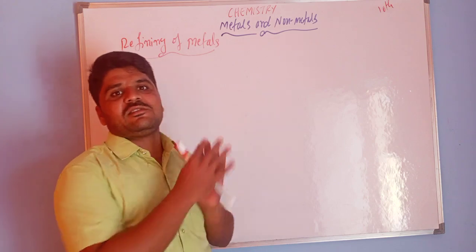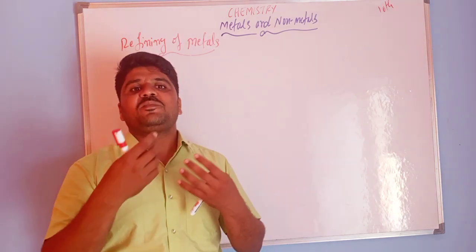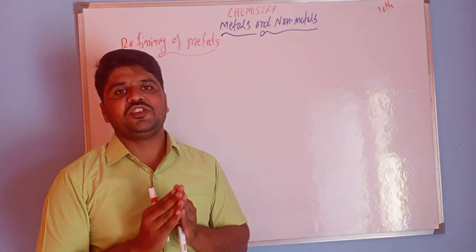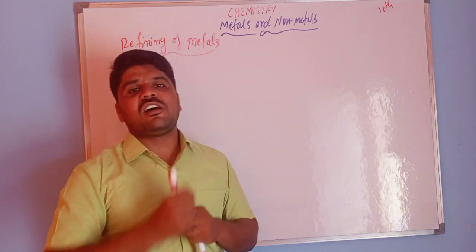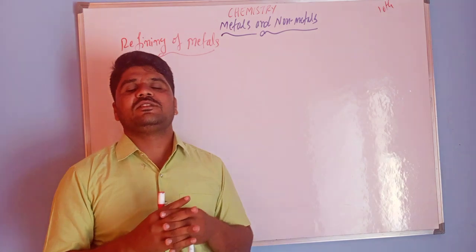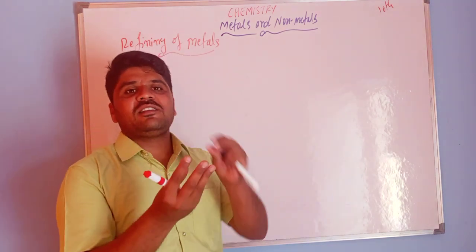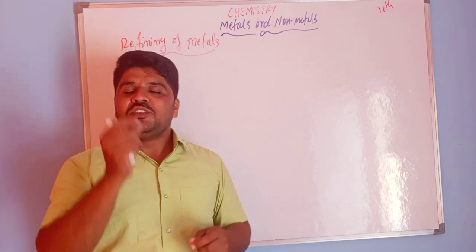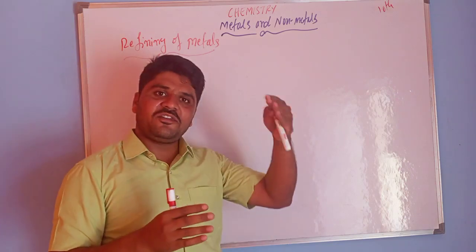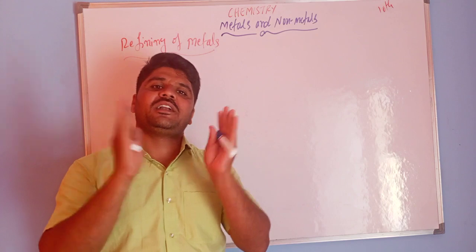The metals obtained by the reduction process are not very pure. After reduction, these metals still contain some impurities. You must remove these impurities, and only after removing them do you get pure metals.